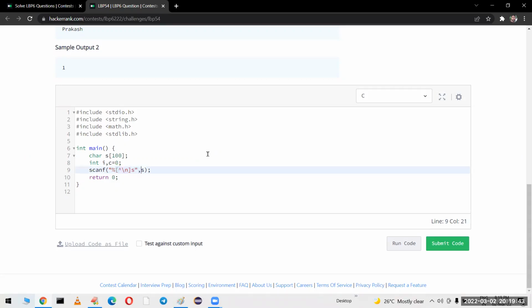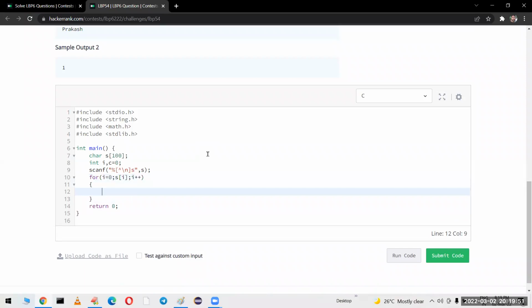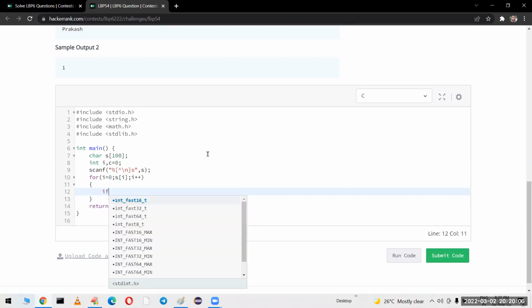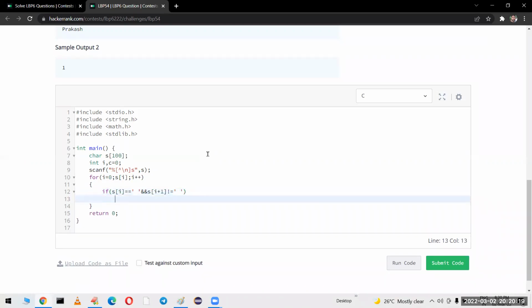Okay, so I got a string. Next, what we have to do? For i is equal to 0, until you are getting the characters, i plus plus. S of i means what? Until the null character, it keeps on reading the data. If S of i is equal to space, and S of i plus 1 is not equal to space, that means it is a word boundary.